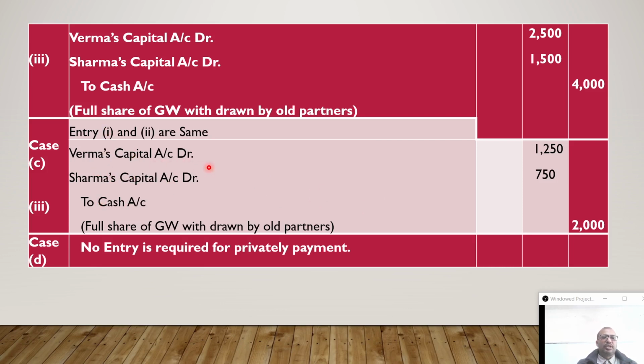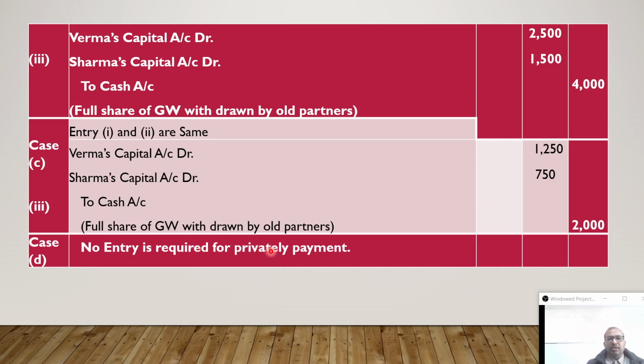So Verma's capital account debit, Sharma's capital account debit, to cash. Half of the cash is withdrawn, that is 2,000. So 2,500 into 50% is 1,250, and 1,500 into 50% is 750. So 1,250 will be debited to Verma's capital, and Sharma's capital will also decrease by 750. And the last option, private payment, no entry is required.